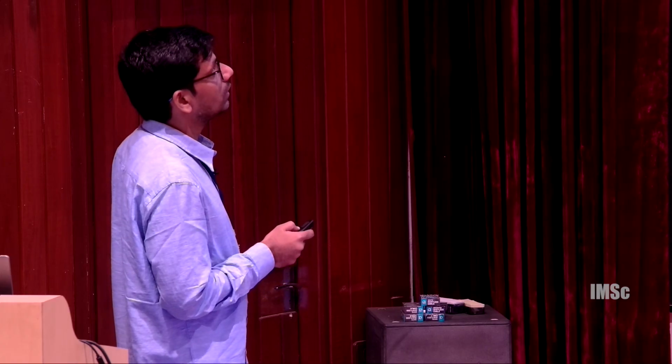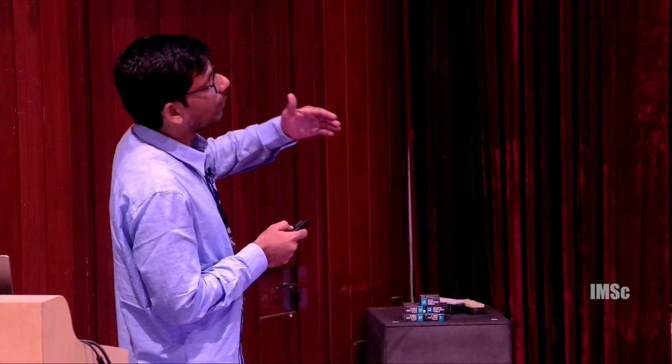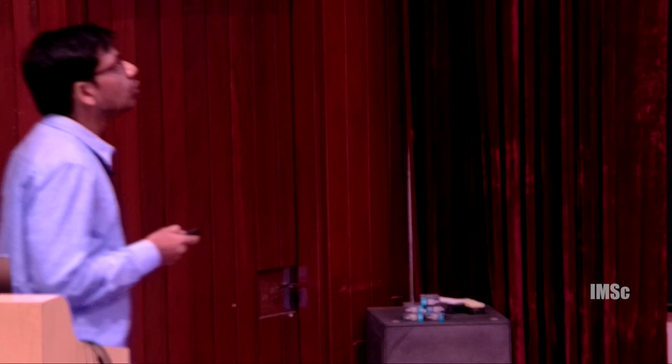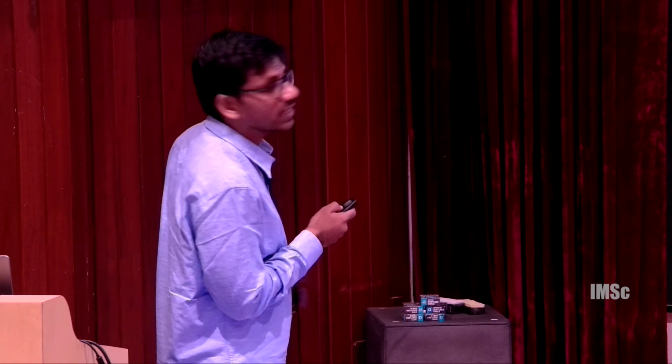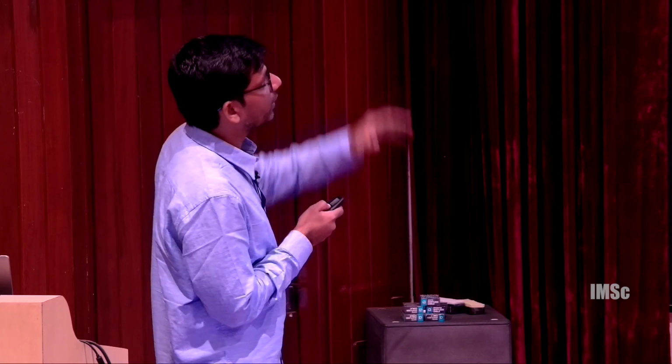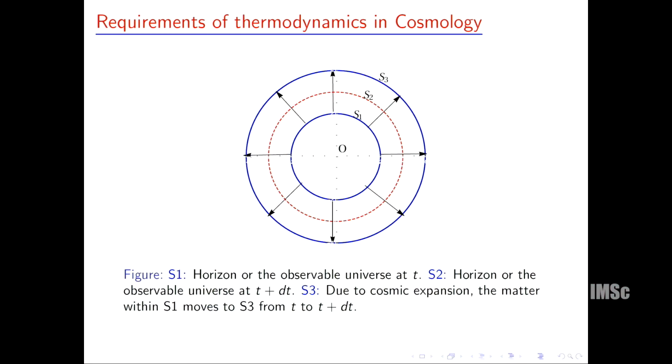So what will happen? The matter fields from S1 will reach from S1 to S3, but the Hubble horizon formation goes from S1 to S2 because its speed is less than the matter field's expansion speed. So as a result, my new visible universe becomes S2, not S3, but the matter field goes from S1 to S3. So we will lose some particles, some flux of matter fields.